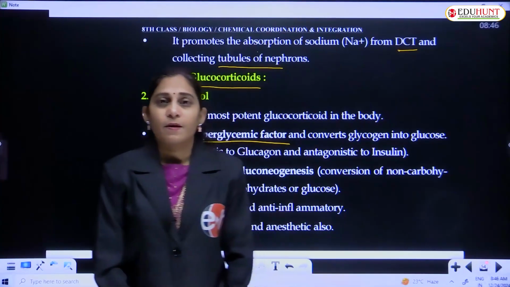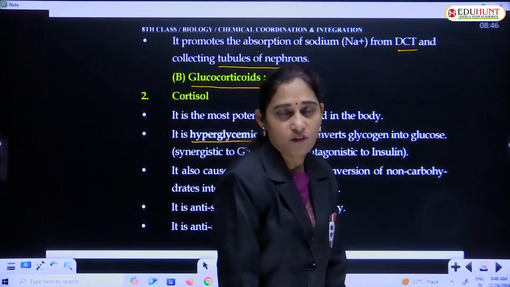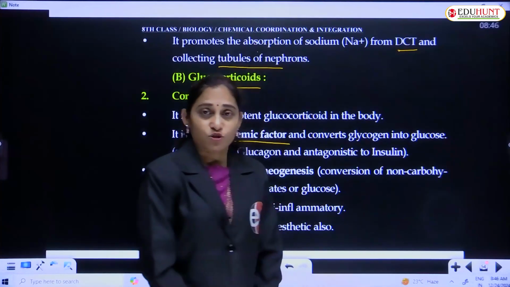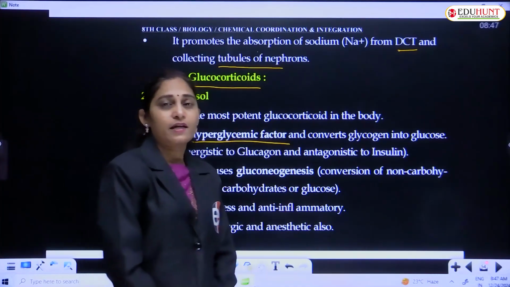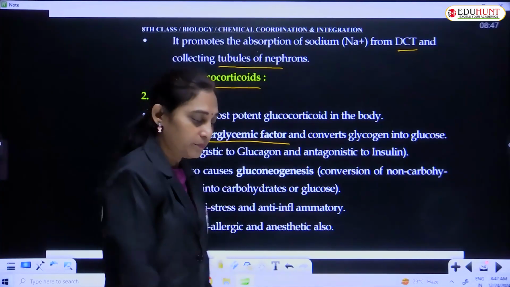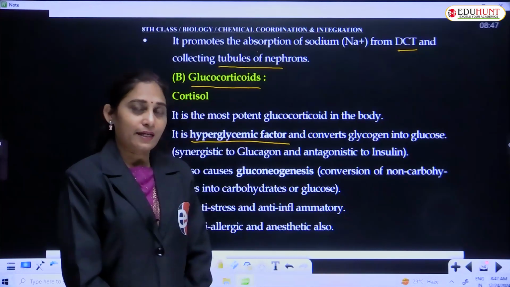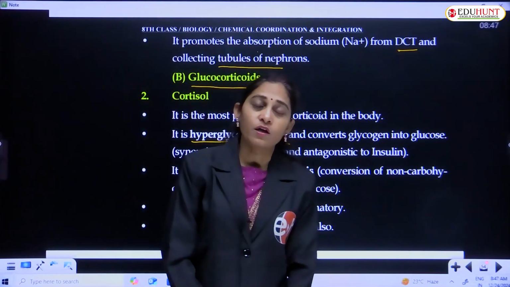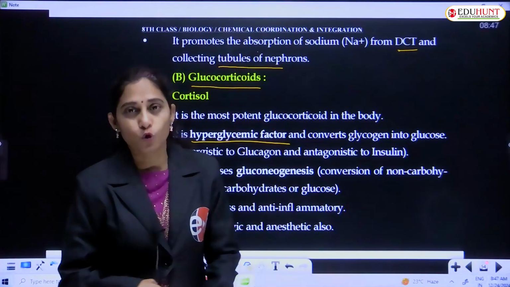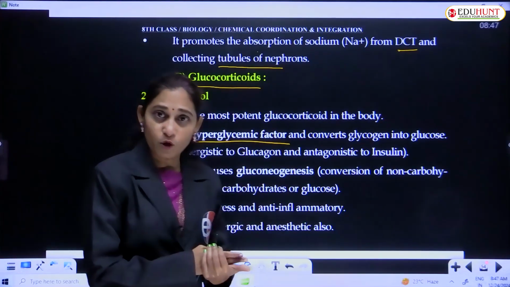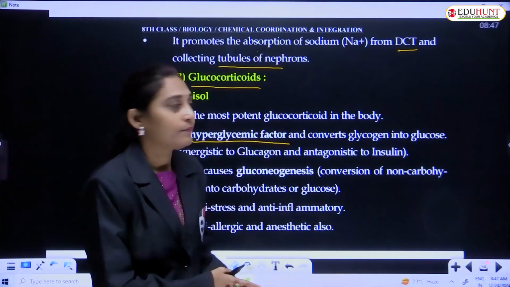Yes, that is glucagon, which is secreted by the alpha cells of the islets of Langerhans of the pancreas. Glucagon is responsible for glycogenolysis, that is the breakdown of glycogen into glucose. That is why it contributes to the rise of blood sugar level.